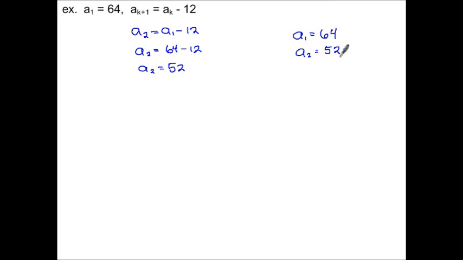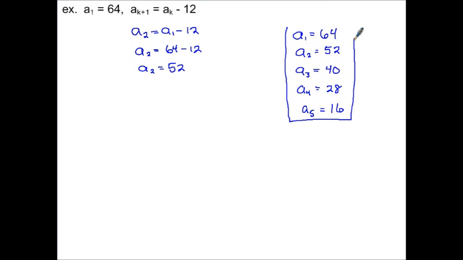Okay, now hopefully this won't be too much of a shock here. Notice, basically I just want to take the previous one and subtract 12 to get to the next. So if I want the third one, I just really have to look at the previous one up here, the 52, go minus 12, and that lands me at 40. Okay, and I can very quickly just follow that out, give me a 28. And then a sub 5, 12 off of that, is going to land me at 16. And then there's the first 5. Again, we could keep going infinitely if you'd like, but we're only asking for the first 5, so there they are.